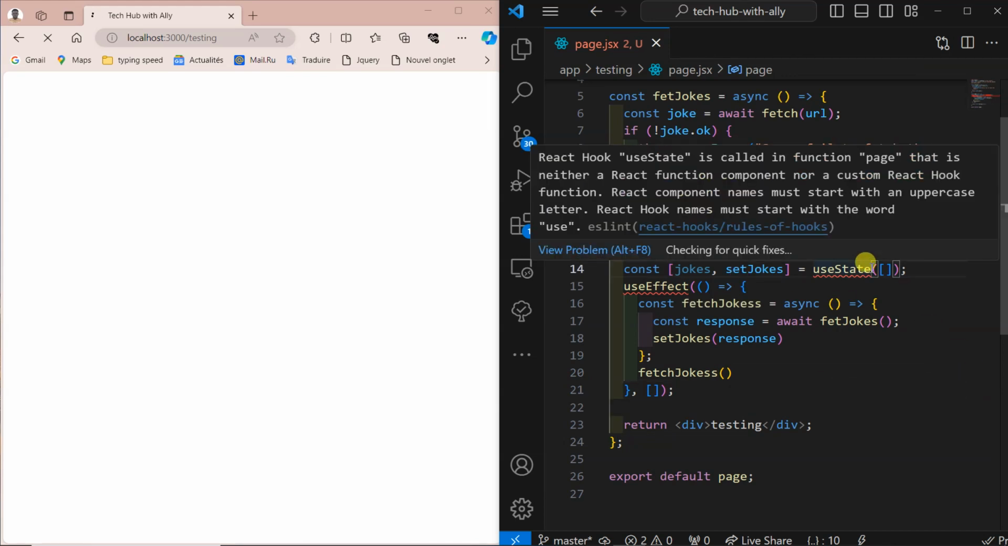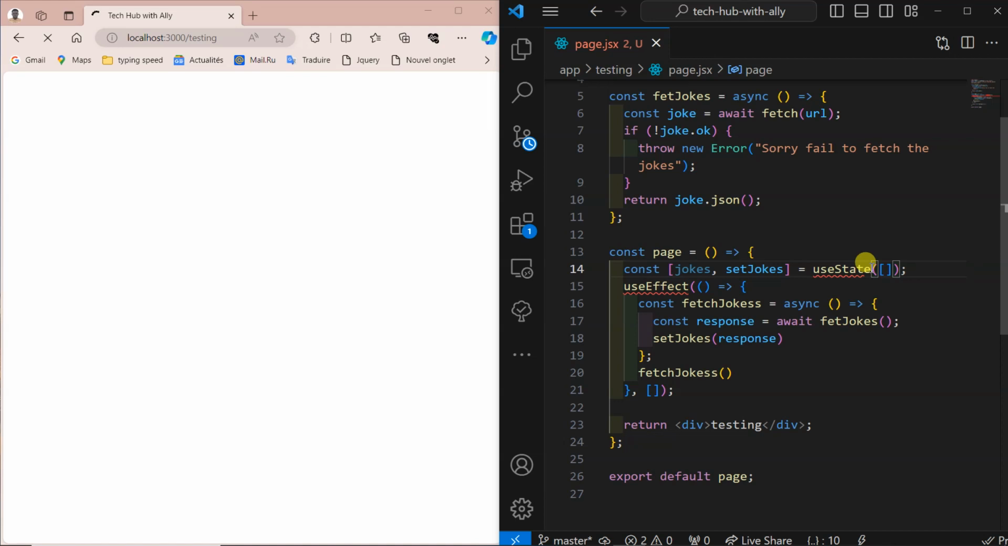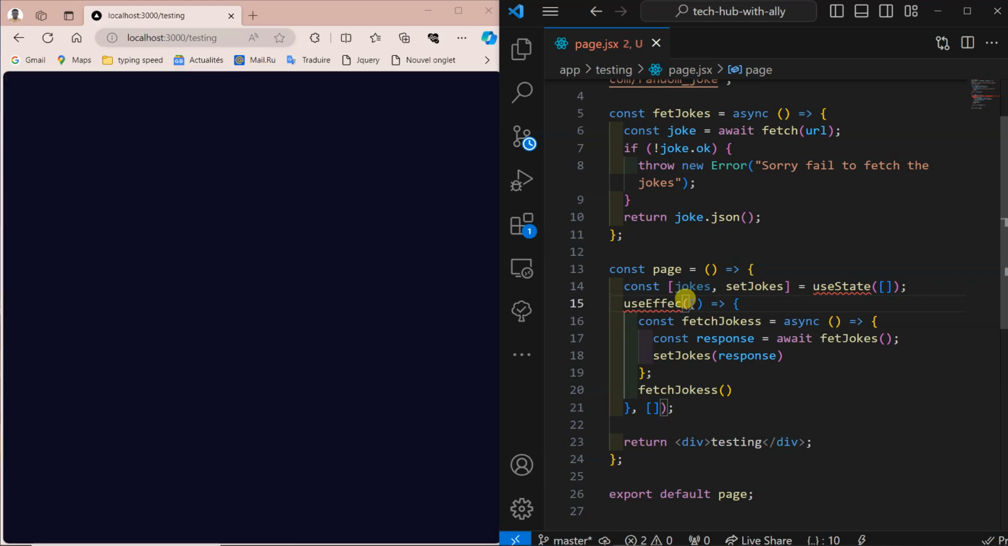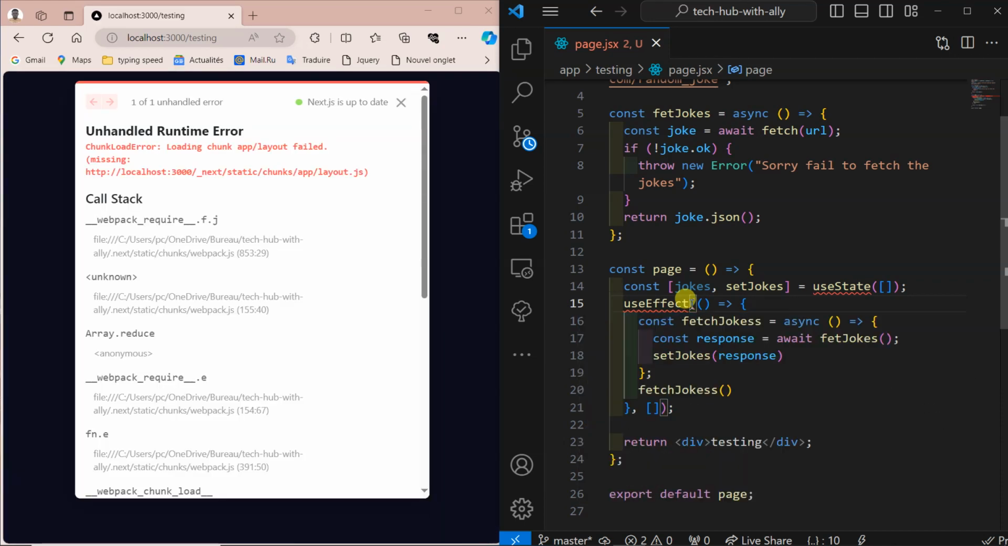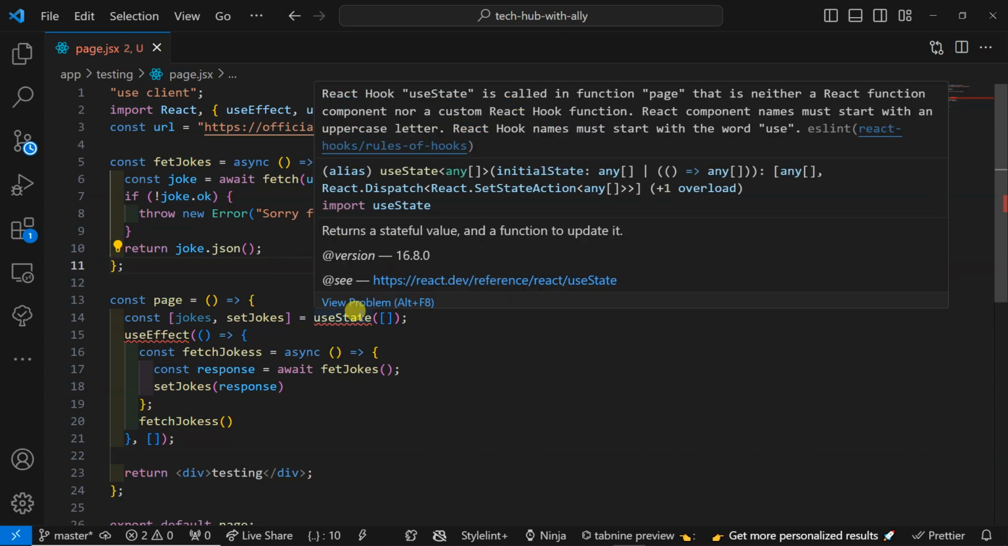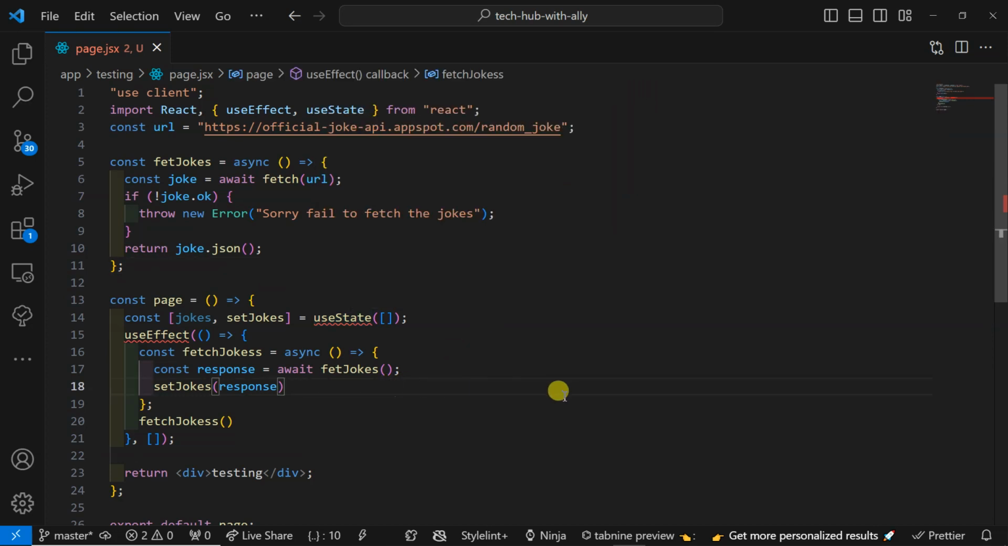useState. Let's see whether we imported it or not. Import useState, and for the useEffect, import. I think those are imported. Then let's see up there what's happening. Let's try to open this like this. You can see useState, useEffect, everything is imported, but yet we are getting this error. Let's see. The hook useState is called in a function that is neither a React function. Okay, let's see which one is the function here.